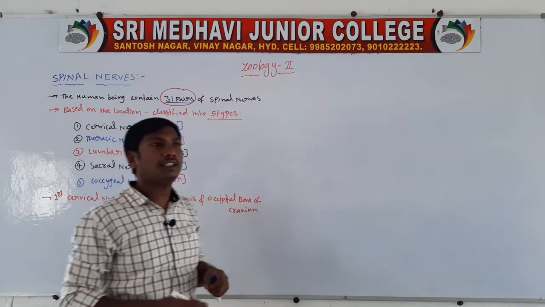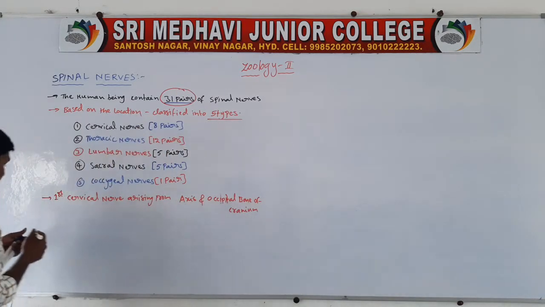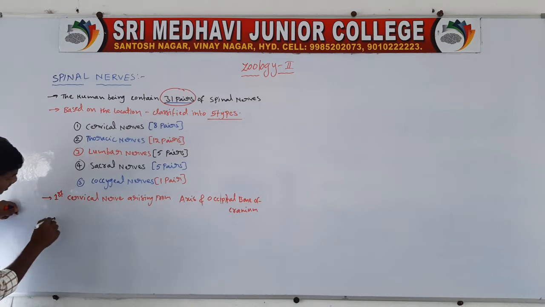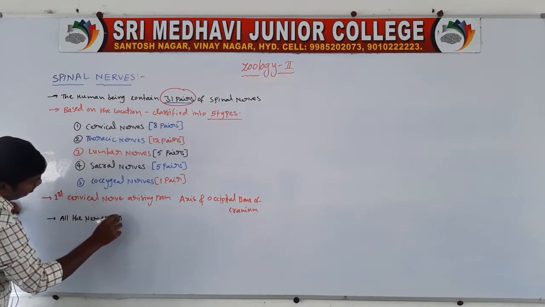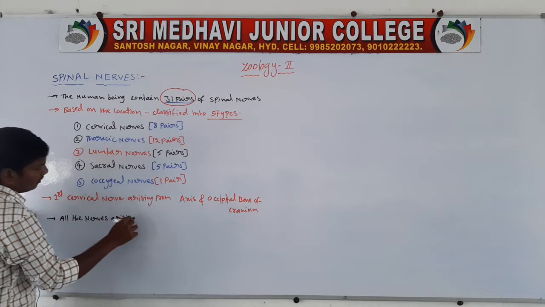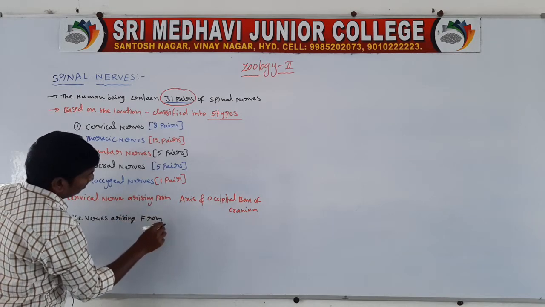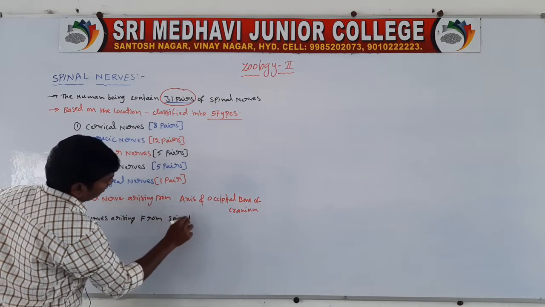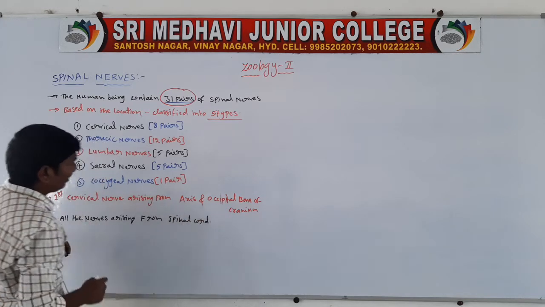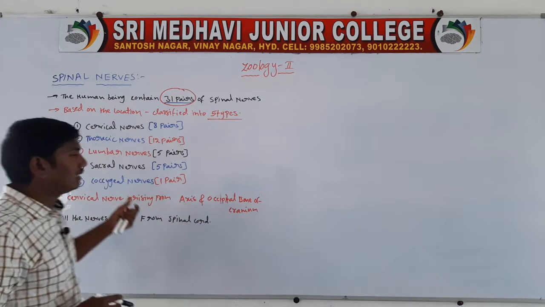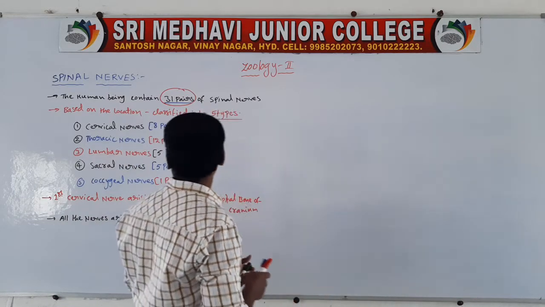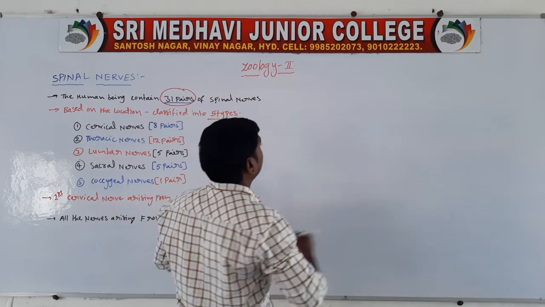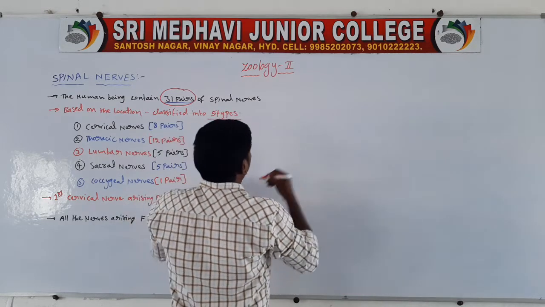Remaining all the nerves arise from the spinal cord. So they are the 31 pairs of spinal nerves. See the diagram, just a rough diagram.